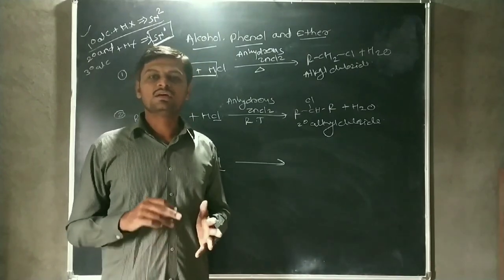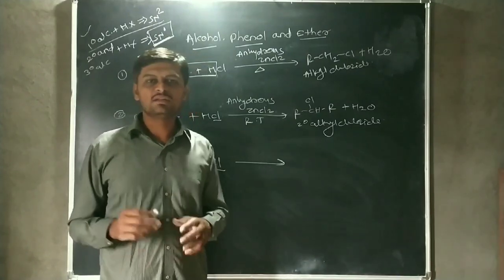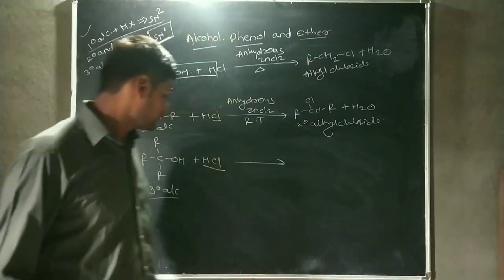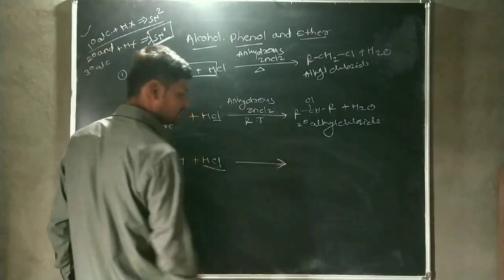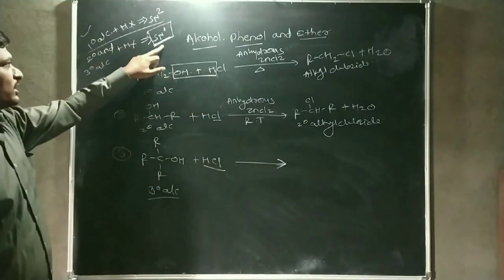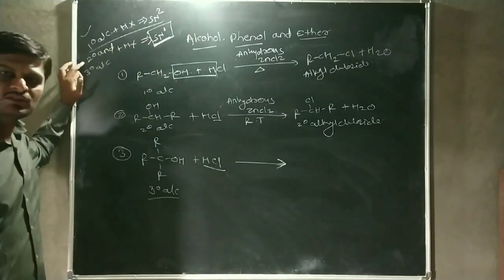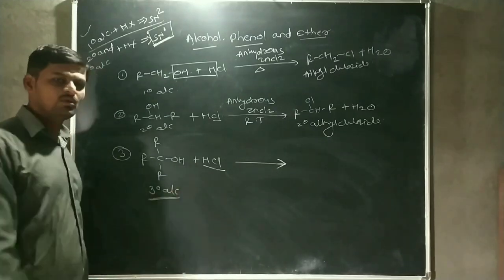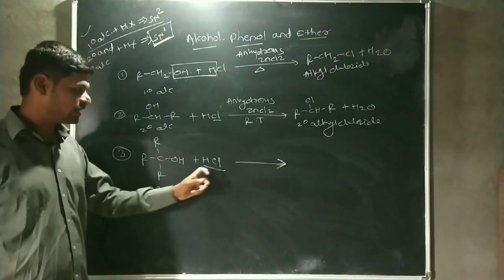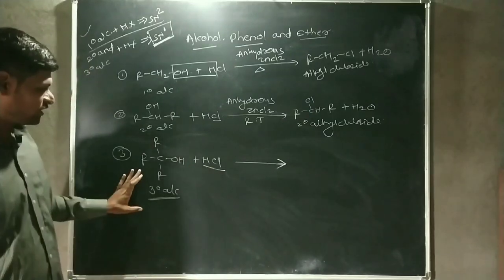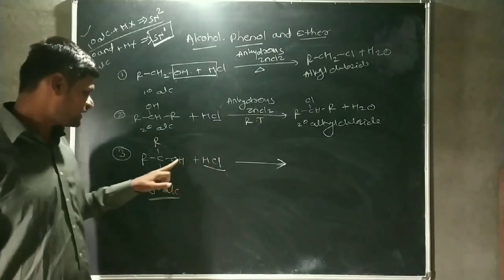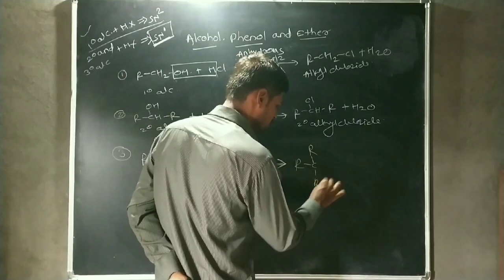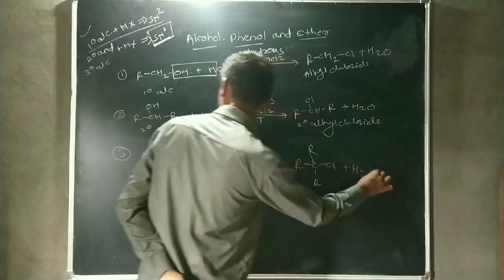Then, the last step is the attack of the nucleophile on the carbocation. Therefore, Cl minus attacks on the tertiary carbocation, and then it forms the tertiary alkyl chloride. Okay, that means the mechanism is similar to the SN1 reaction, as well as to the SN2 reaction. For homework, write the mechanism of tertiary alcohol reacted with HCl. The reactivity of tertiary alcohol is more, therefore this HCl reacts directly with the alcohol, and there is a formation of tertiary alkyl chloride by elimination of one water molecule.